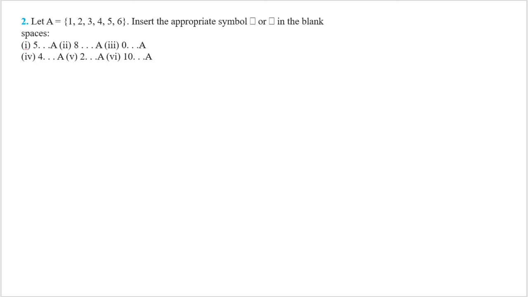Now children, I had explained to you about a symbol, and I had told you about this symbol and this symbol. Children, you have to remember these two symbols. Again I am going to tell you, this is one symbol and this is another symbol. This symbol is known as belongs to, and this symbol is known as does not belong to. So what is the difference between these two symbols?